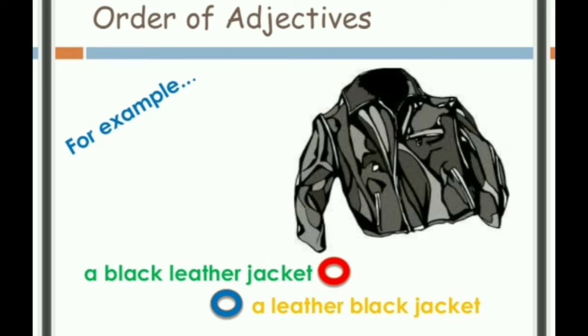Okay students, excuse me, whether black should come first or leather should come first. This is a question mark over here. So this is what we are going to study, but for now I am going to tell you that the green sentence, a black leather jacket, is the correct form because the adjectives are placed correctly in order. And how, we'll come to know.